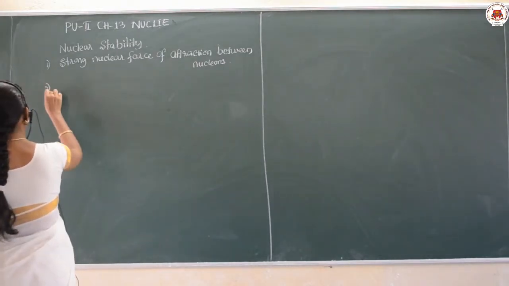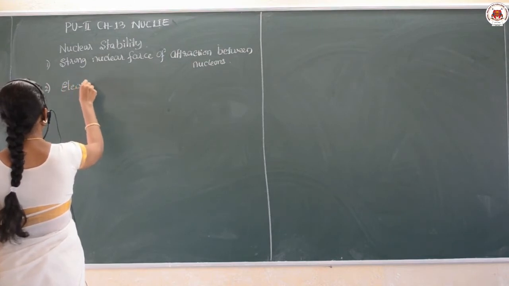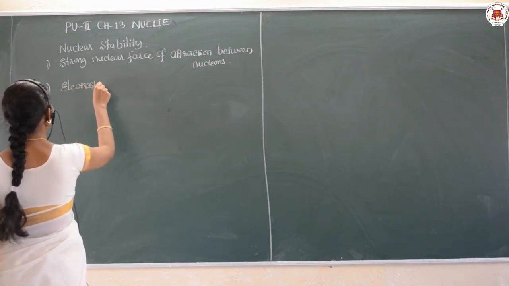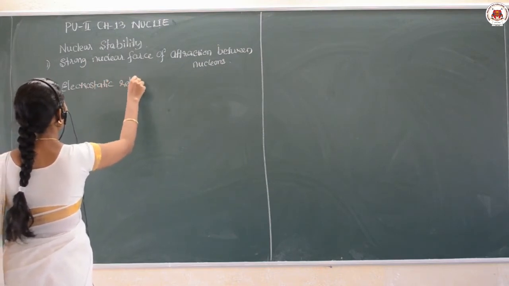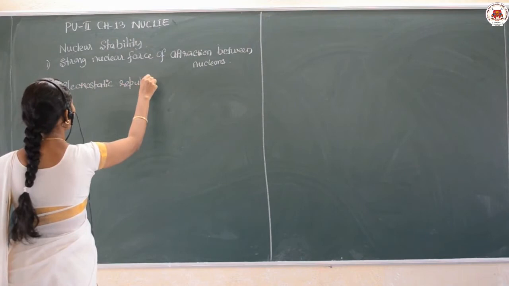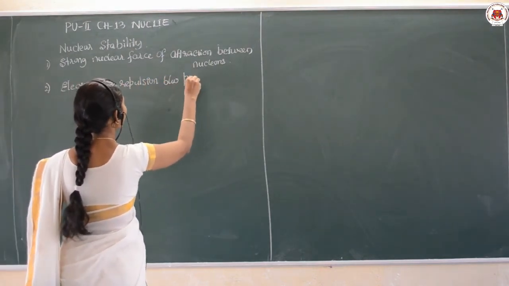But there is another force, that is electrostatic repulsion between protons.